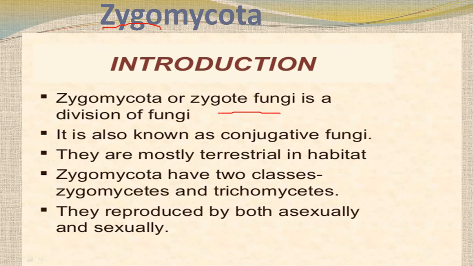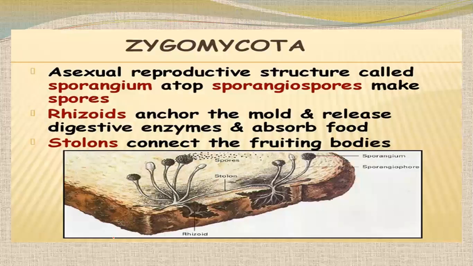Zygomycota or zygote fungi is a division of fungi. It is also known as conjugative fungi, and mostly terrestrial in habitat. Zygomycota have two classes, Zygomycetes and Trichomycetes. Here we'll talk about Zygomycetes, which reproduce both sexually and asexually.